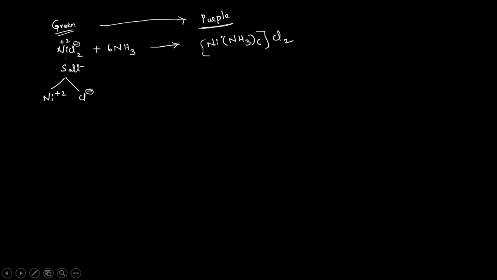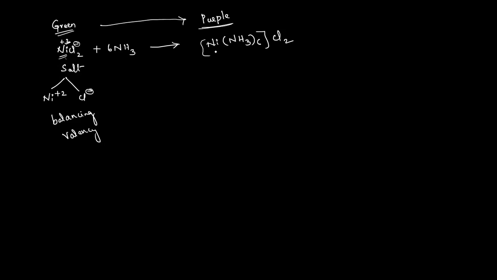So what is happening here is, when the scientists tested these two molecules, what is the difference between them? Here you see nickel is in the +2 oxidation state, which is balancing its valency, that means a simple inorganic salt is forming.